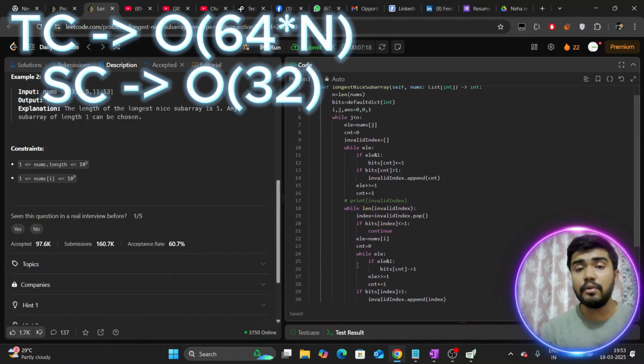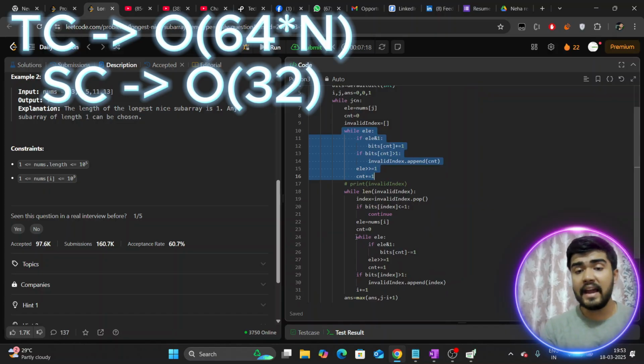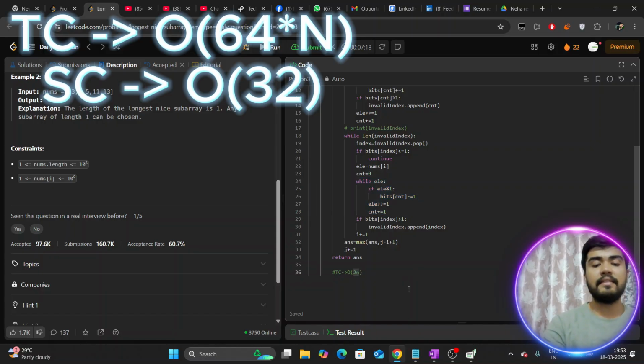And inside the 2n, there is a factor of 32 here, here, and here, because we are doing bitwise operations inside this. So that's the time complexity.